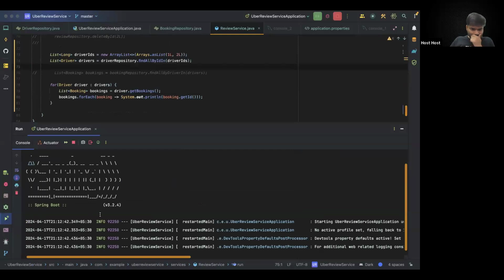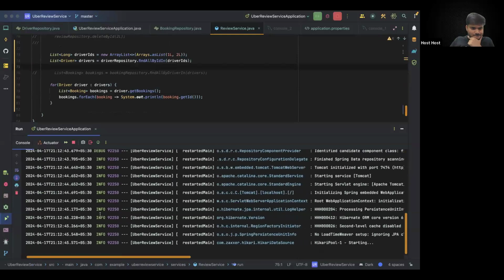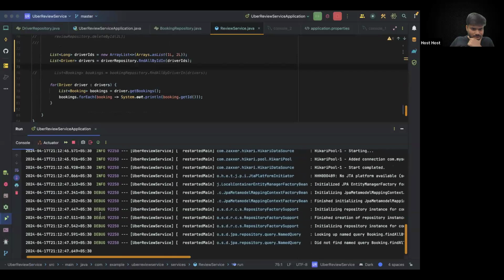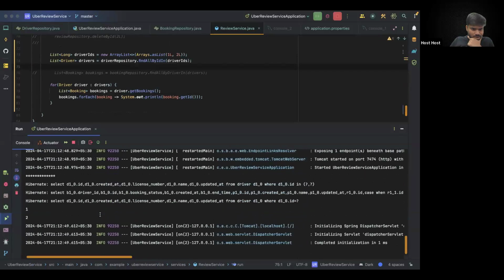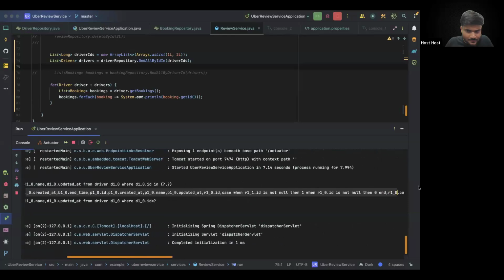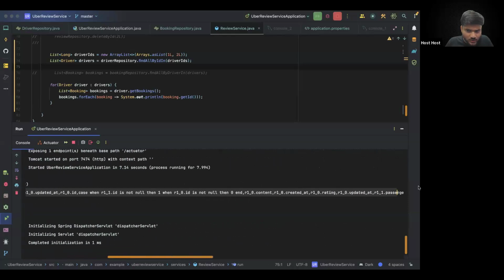Let's see. Now I can see it's actually printing the query, and you can see we are getting the details as 1 and 2. This looks good. Now, interestingly, if you see what query this is executing, let's copy this long query that we have.